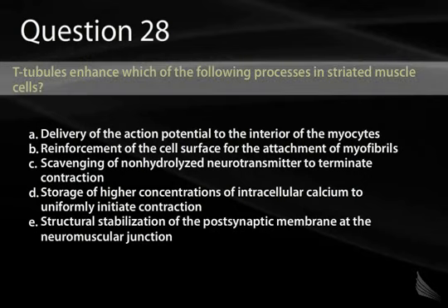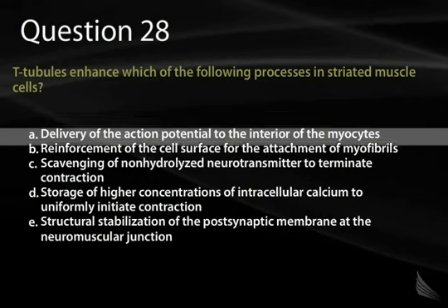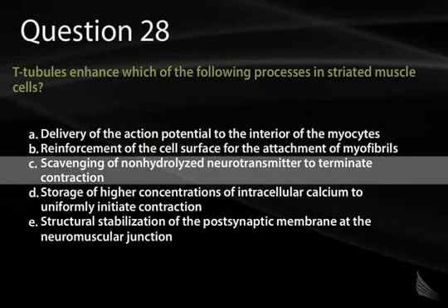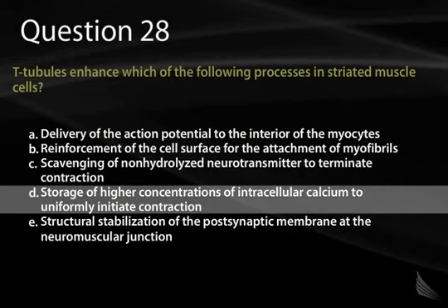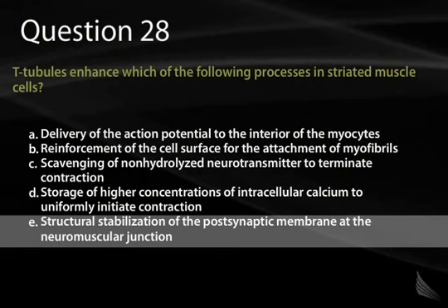Question 28. T-tubules enhance which of the following processes in striated muscle cells? A. Deliver the action potential to the interior of the myocytes. B. Reinforcement of the cell membrane for the attachment of myofibrils. C. Scavenging of non-hydrolyzed neurotransmitter to terminate contraction. D. Storage of higher concentrations of intracellular calcium to uniformly initiate contractions. E. Structural stabilization of the postsynaptic membrane at the neuromuscular junction.